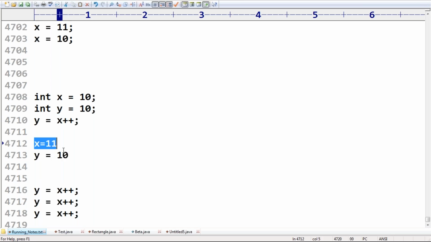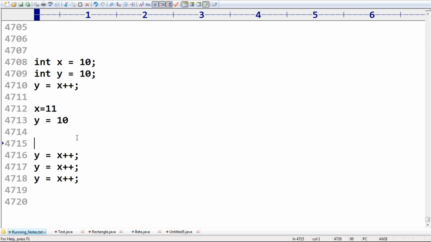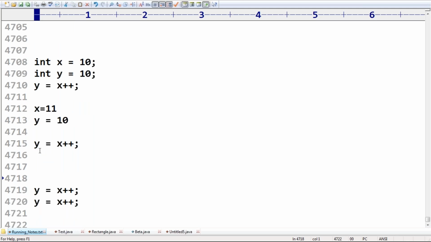Any doubt about this one? Please confirm. Any doubt about after the first one? After the first one, x is 11, y is equal to 10. Mahalakshmi, correct? Okay, well. Next, now listen carefully. At this point of time, you know the current value of x is 11. Consider x value for assignment. So 11 I have to consider for y, and then x value please increment. Now x value will become 12, y value will become 11. Any doubt about this one?